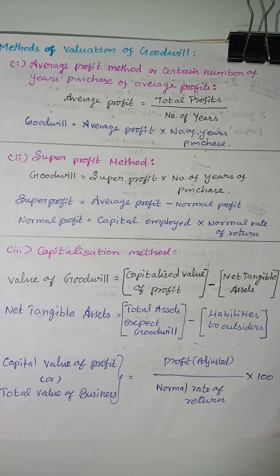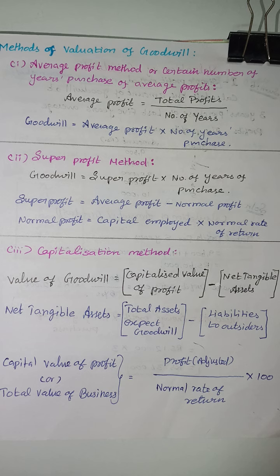Then the second one is the super profit method. The goodwill is super profit into number of years of purchase. Super profit is average profit minus normal profit.